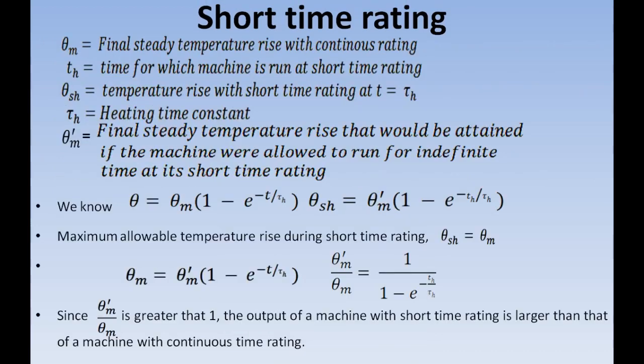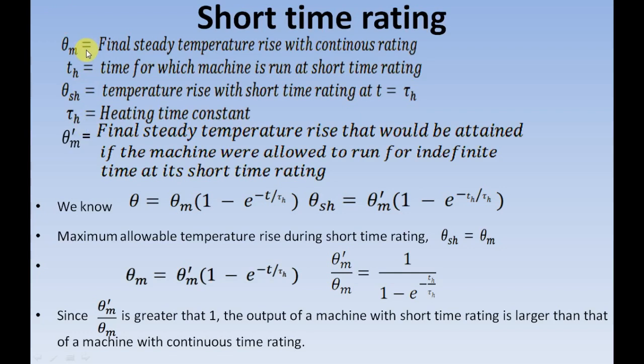Now let's see in short time rating what can be the output rating, or to what extent the machine can be loaded, whether it has to be underloaded or overloaded. That will be clearly understood from this derivation. So the terms used for derivation are given here.